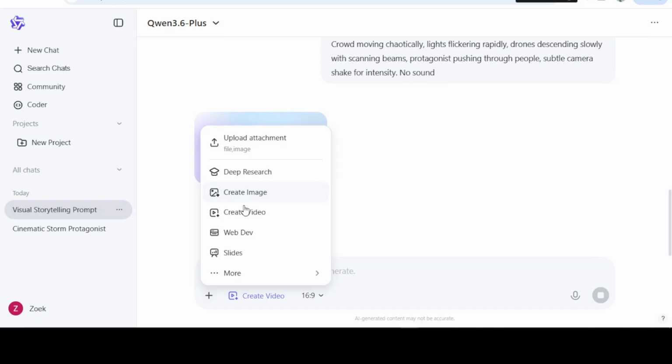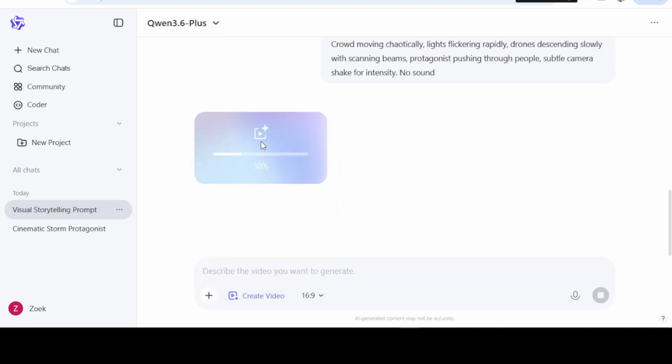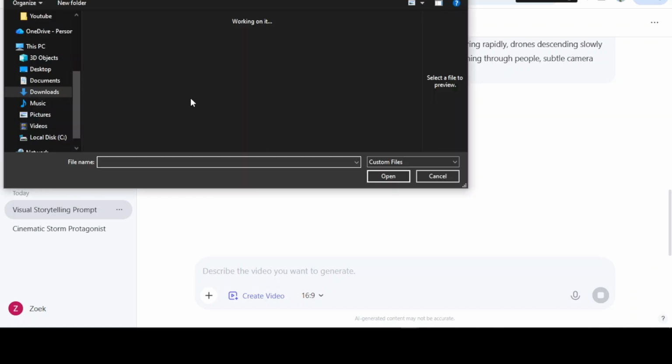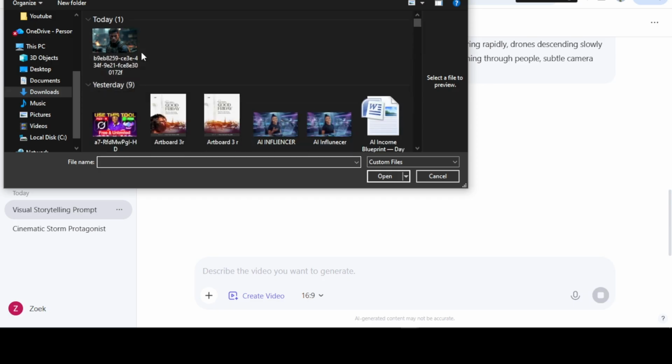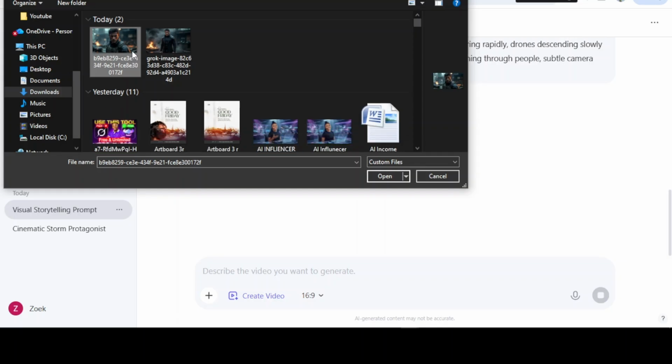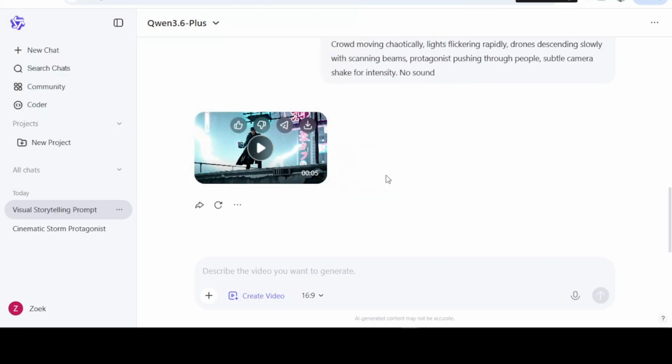Always upload the image. Now you want to upload file. That uploading of file is to maintain consistency. Don't worry, let that one generate, so I will show you what I'm trying to say. Let's assume this is the image you want to use. So every time you want to generate, these are the two images that I want to use. So you upload the image and place it here, and then go ahead and drop the prompt. But before that, let me play this one and show you what it feels like.